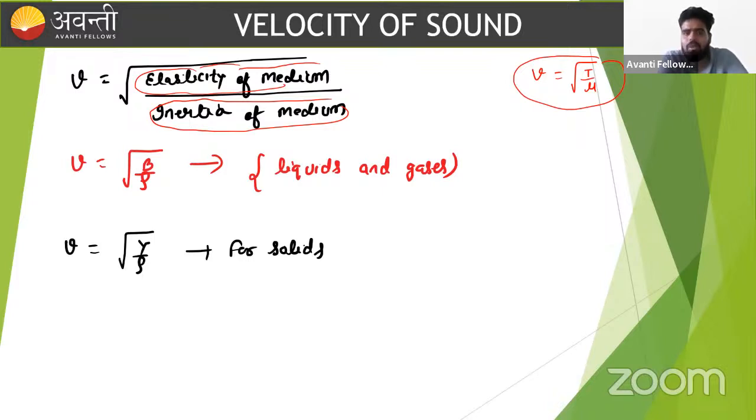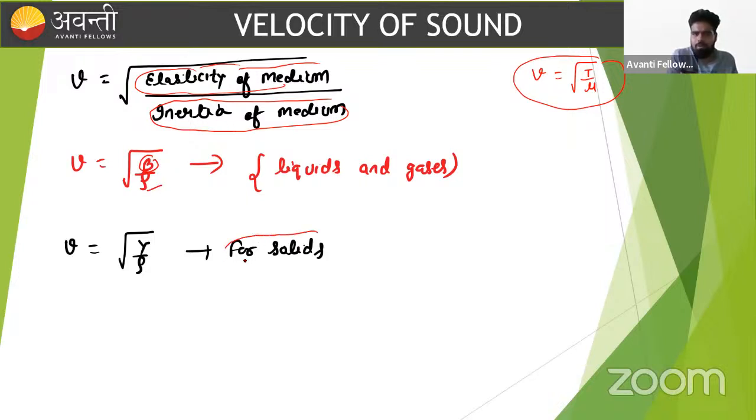So in this manner, whenever I am talking about the elasticity of medium, it means we want to write down modulus of rigidity, modulus of elasticity, bulk modulus. And we already know from the chapter of mechanical property of solid that when I am talking about liquid and gas, bulk modulus is defined. They describe the elasticity of that medium, that fluid. So here the elasticity of medium can be written as B, and the density of medium is rho.